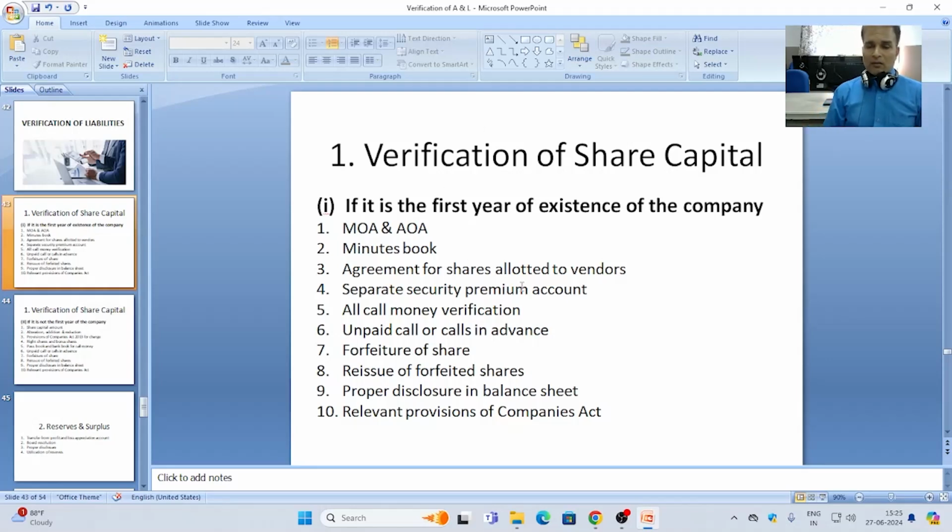It should be very carefully seen by the auditor that if security premium is there, meaning shares are issued at a premium, then to treat the security premium, the amount of security premium should be kept separately in the security premium account, and this amount of security premium will be used only for the permitted purpose.